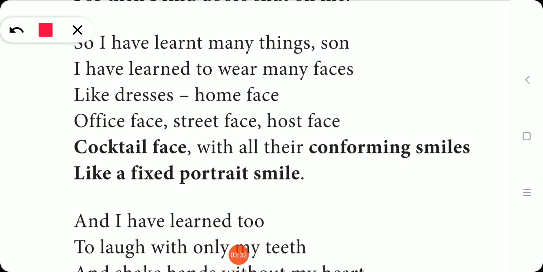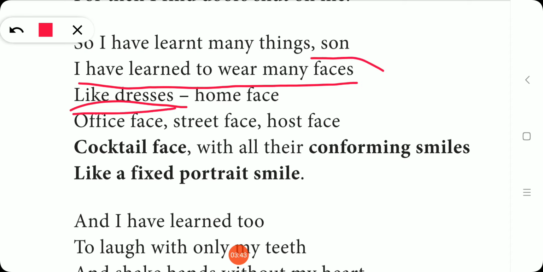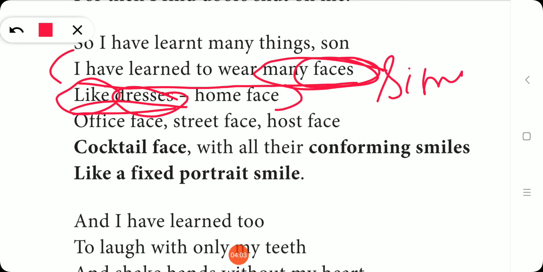I have learned to wear many faces like dresses. See, I have learned to wear many faces like dresses. So faces were compared to dresses. What is the comparative word used here? The comparative word used here is like. So the figure of speech in this line is simile. Here we can find a simile.